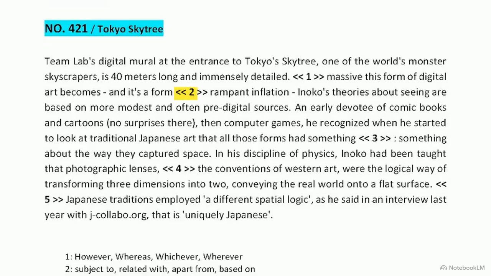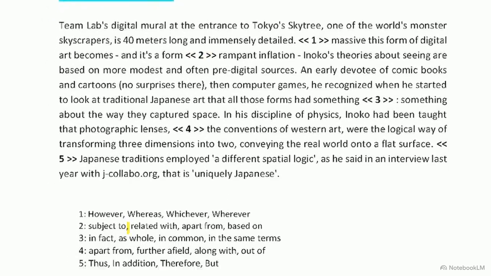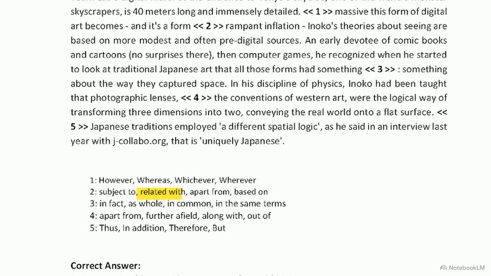In the second sentence, blank number 2 presents a common prepositional trap. If you read for general meaning, related with might seem plausible, but the word related strictly pairs with to. Choosing with ignores the formal requirements of English collocations. We need the fixed collocation subject to, which indicates that the art's form is affected or influenced by rampant inflation.